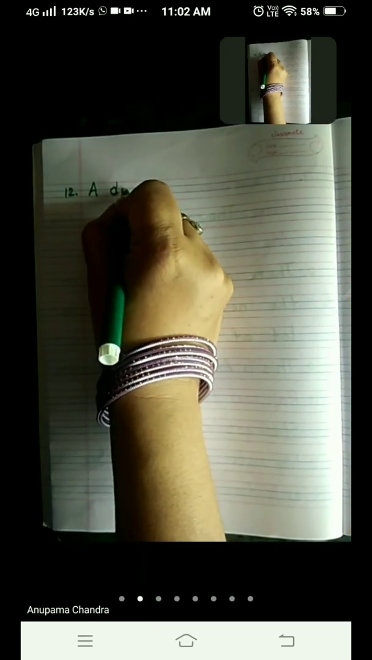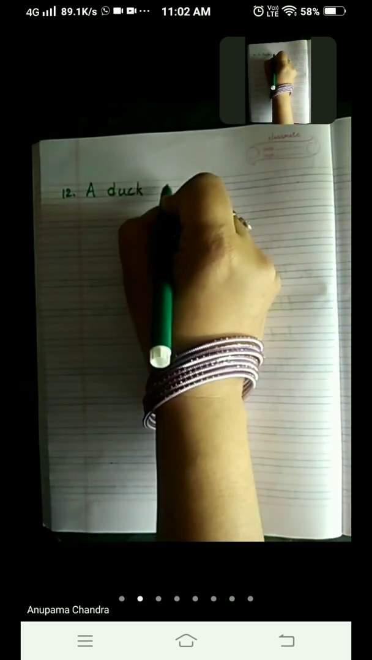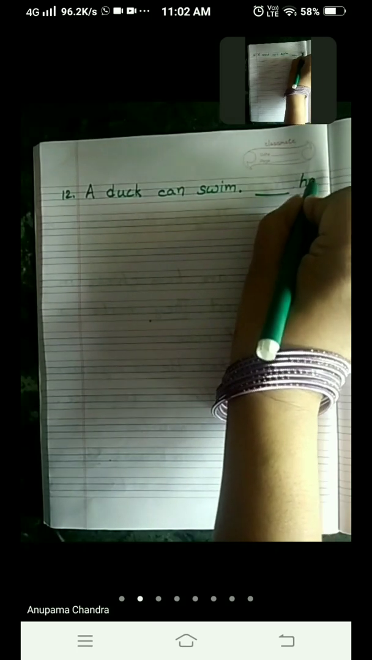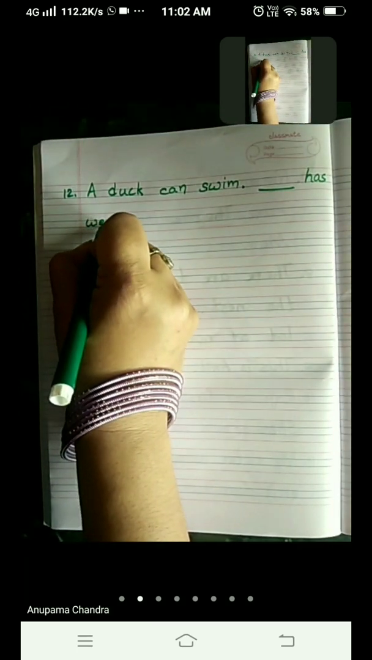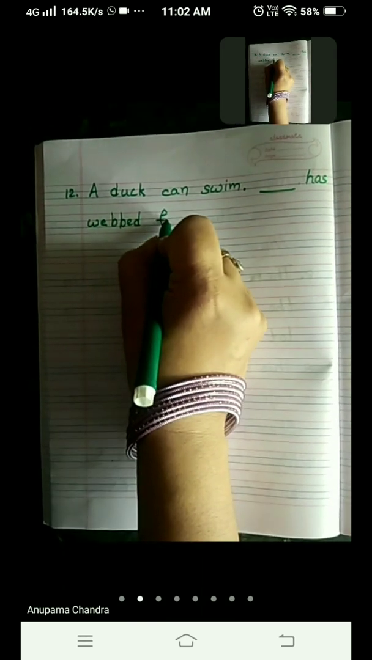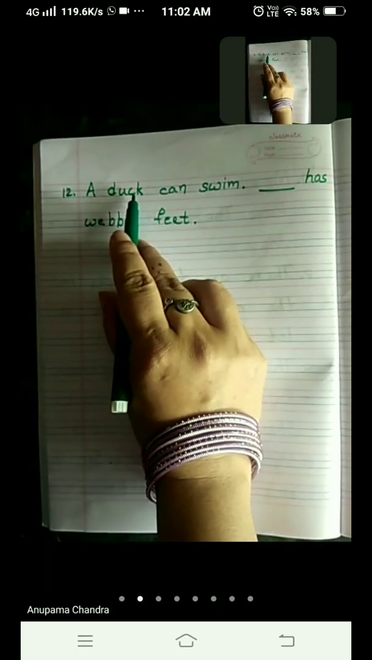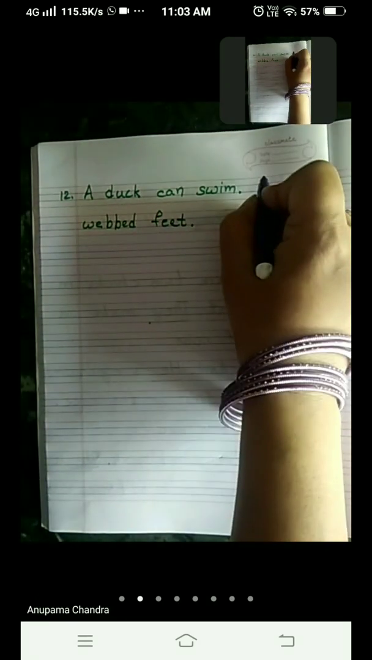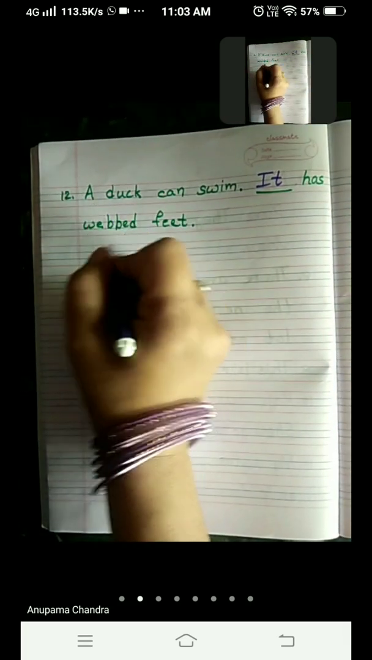Because as it is written, a duck can swim. Dash has webbed feet. Now we are talking about a duck here. So which personal pronoun are we going to use here? Here children, a duck is there. So we are going to use the word it for a duck. That is an animal. Okay.